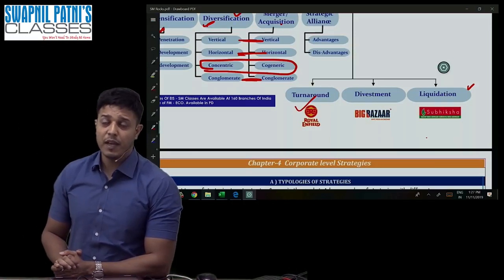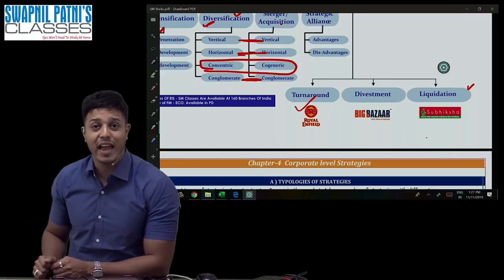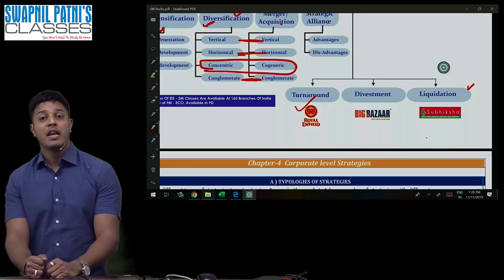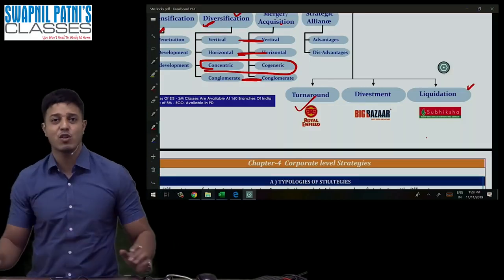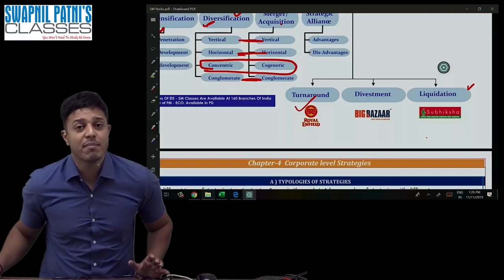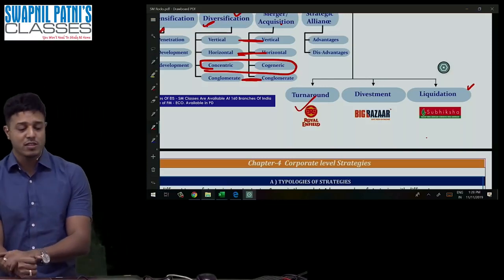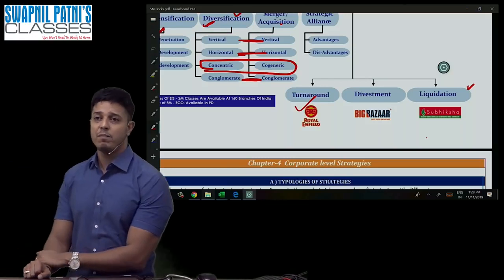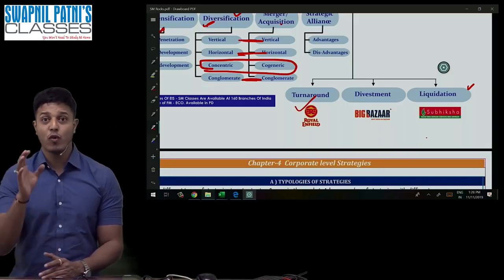If after doing turnaround also you do not come back, you go for divestment. What is the meaning of divestment? In divestment you close down some branches of the organization. You close down some loss-making centers of the organization. Like these days, Big Bazaar is doing the same, doing divestment.